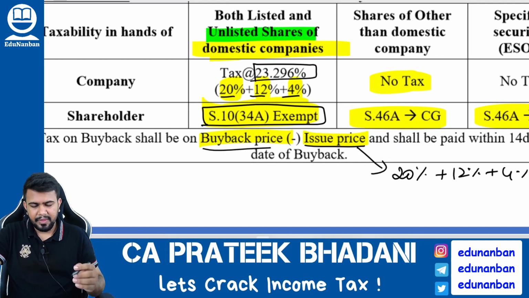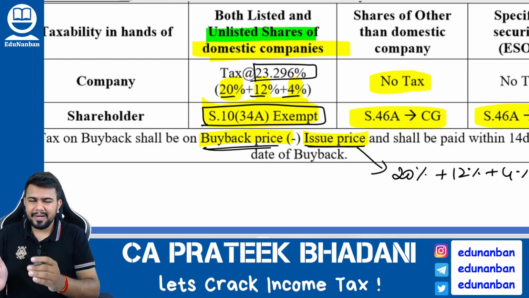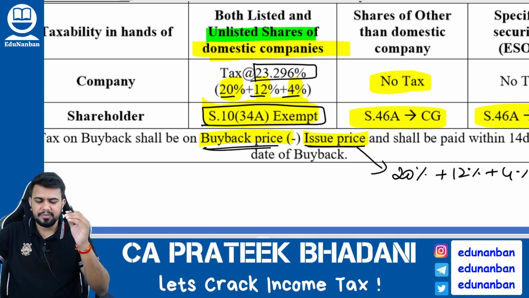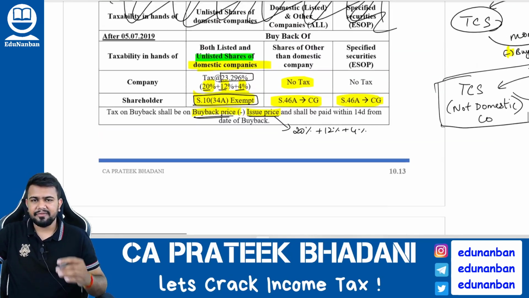So how to calculate the buyback tax? Buyback tax will be calculated on the buyback amount. What is the buyback amount? Buyback price minus issue price. On that you have to calculate 20% tax plus 12% surcharge plus 4% health and education cess. You get my point? I hope you are clear with buyback provisions.